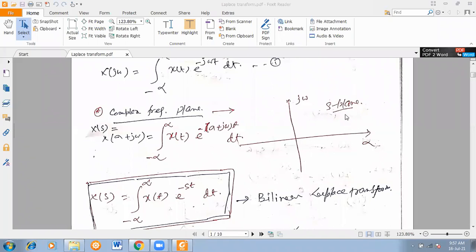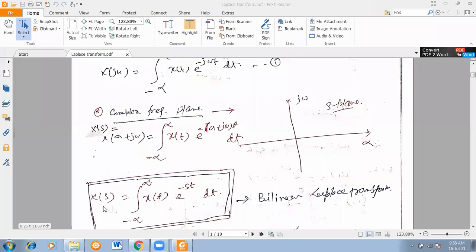Okay, that has two parts, the real part and the imaginary part. Keeping that in mind, we'll start the Laplace transformation. So X of s, ultimately we can write, is the integral from minus infinity to plus infinity of x of t, the signal to be transformed, times e to the power minus st dt, because s is equal to sigma plus j omega. So this is your actual formula for the Laplace transformation.